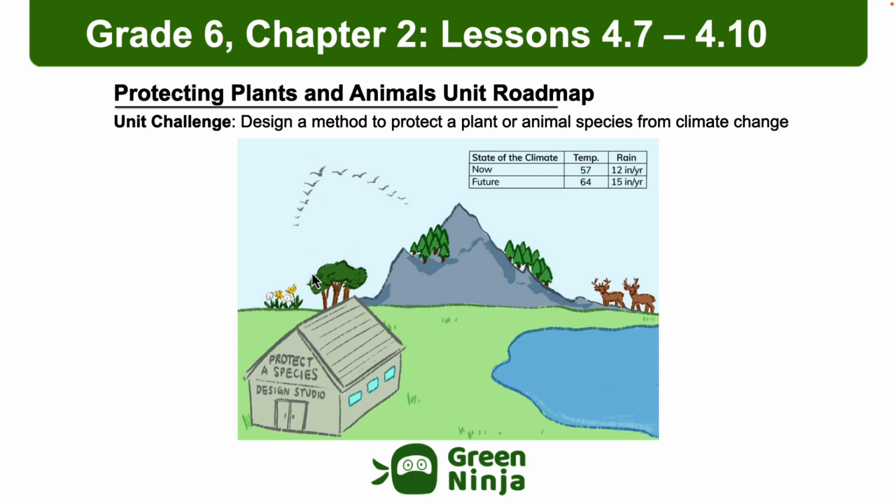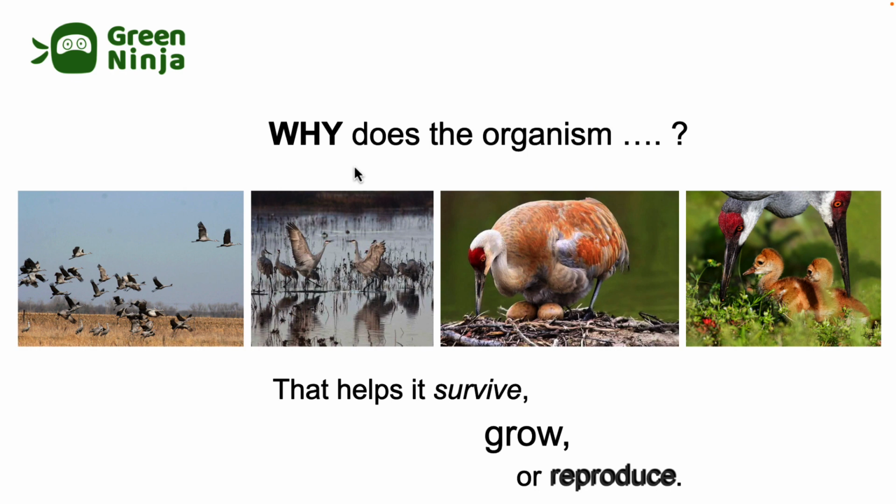In this chapter, we focus on animal behavior. What if we see an animal doing something and we wonder, why does the organism do that? The answer is always the same: it helps them survive, grow, or reproduce. We spend this chapter figuring out just how precisely a series of behaviors helps sandhill cranes and other animals do